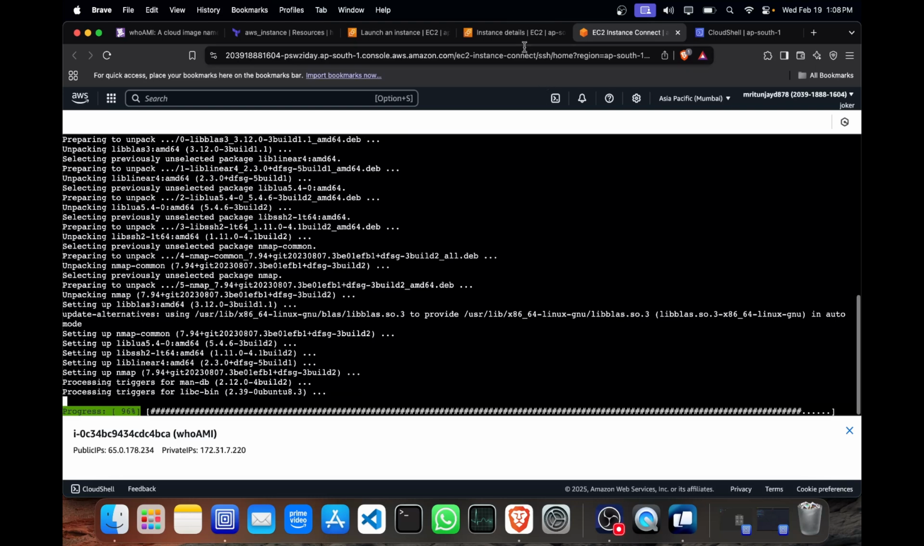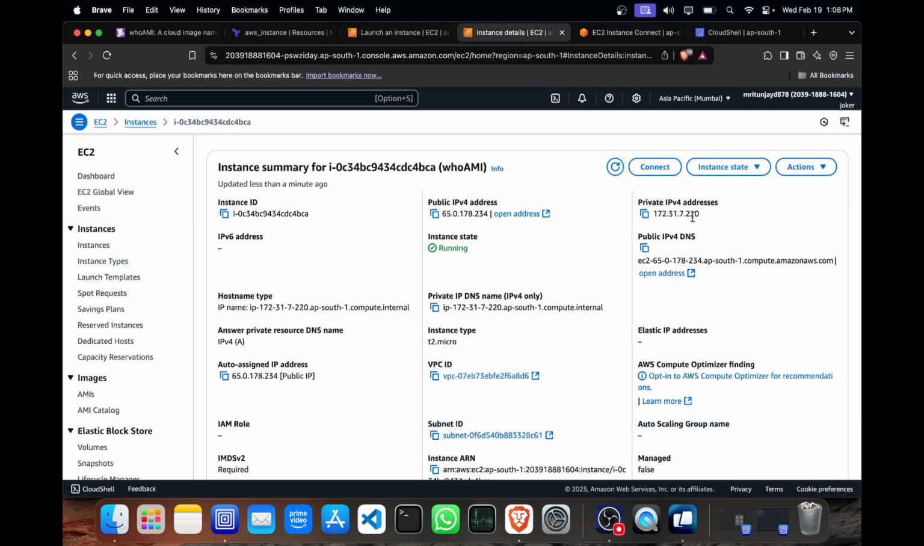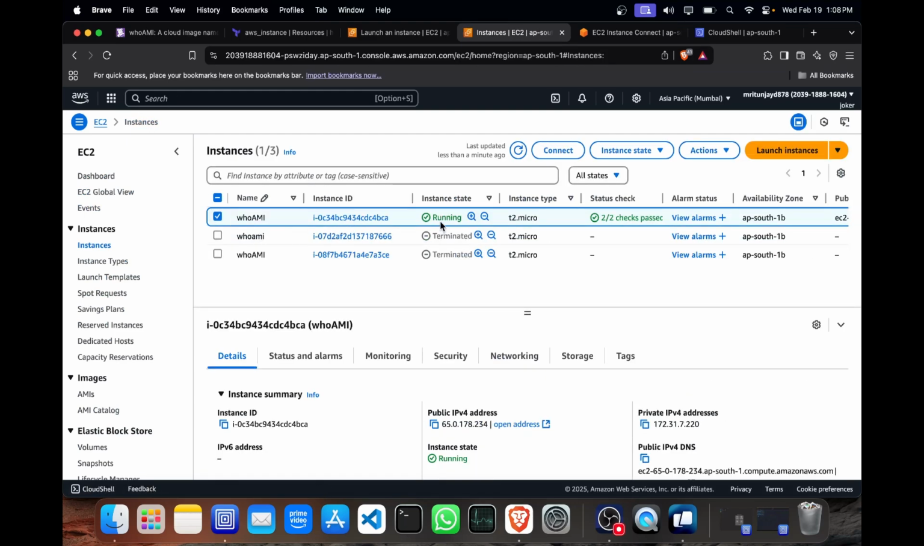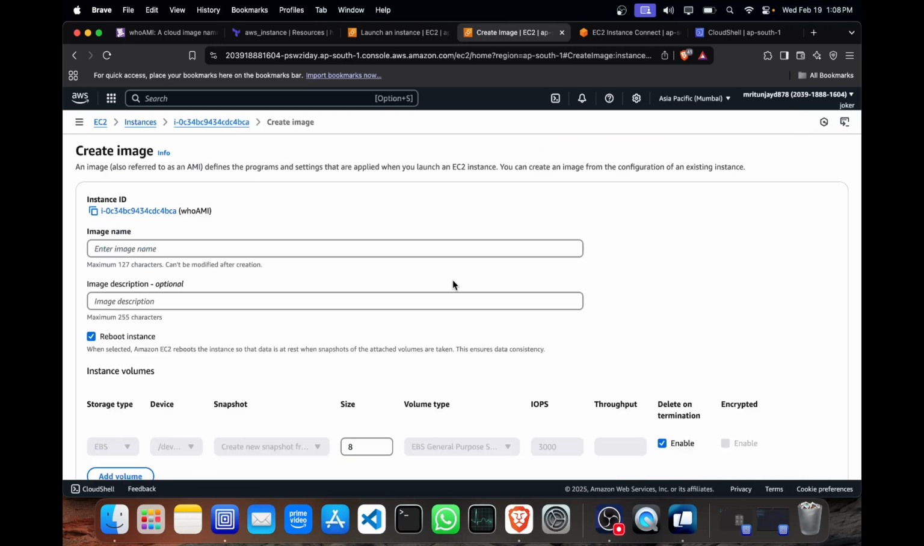Okay, so I have updated the packages and also installed a simple nmap package. And now I will create an AMI. To create an AMI, go back to the instance. These two are terminated, don't bother about them. For the running instance, click on Actions, then Image and templates, and create an image. It will ask you for the image name.